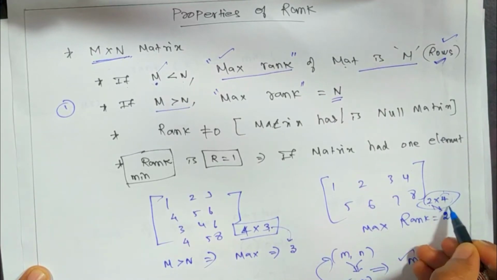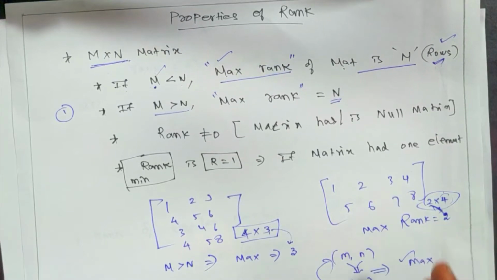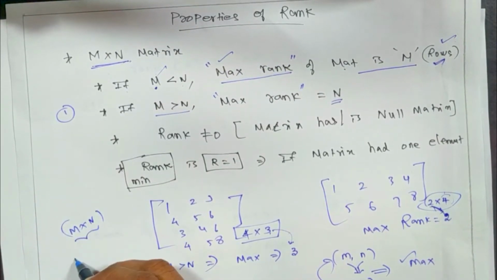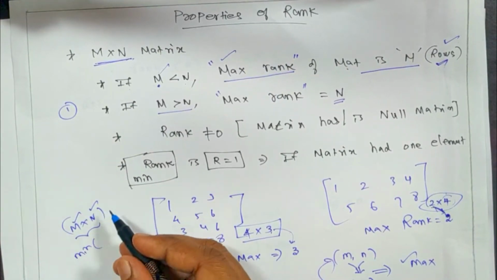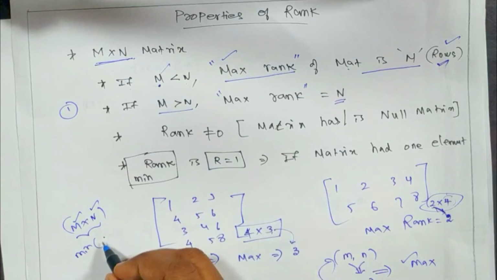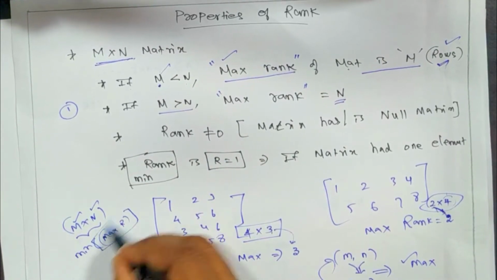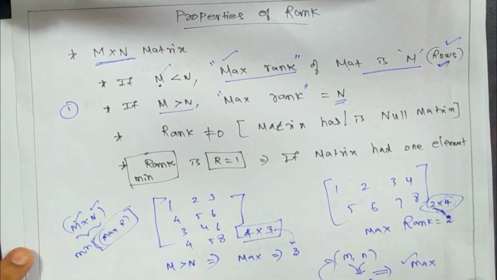Here it is 2 cross 4 and we got maximum value 2. So if you have M cross N, the minimum value of row or column, whichever is the minimum, will be the maximum rank of a matrix. Note that it is not the rank of a matrix, it is the maximum rank.